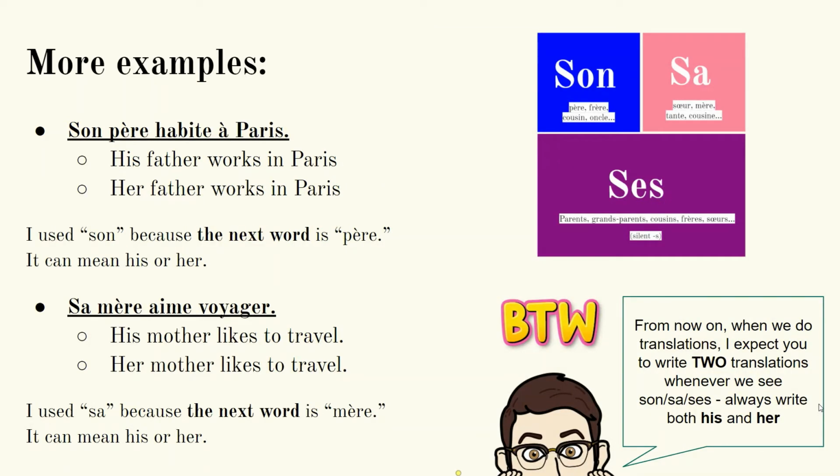Here's some more examples. Son père habite à Paris. That could mean his father lives in Paris or her father lives in Paris. I used son because the next word is père. Sa mère aime voyager. That means his mother likes to travel or her mother likes to travel. I chose sa because the next word is mère. And yep, that means that from now on, when we do translations, I expect you to write two translations whenever we see son, sa, ses, because these words can mean both his and her.